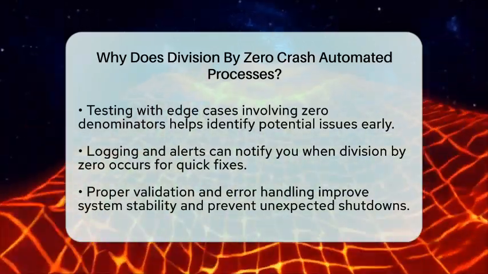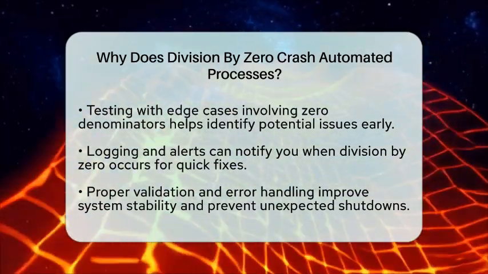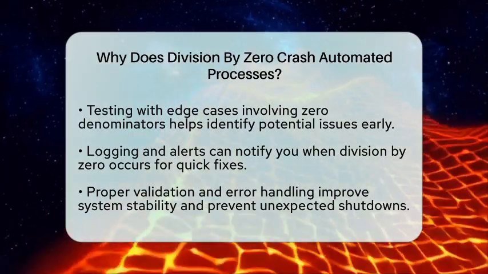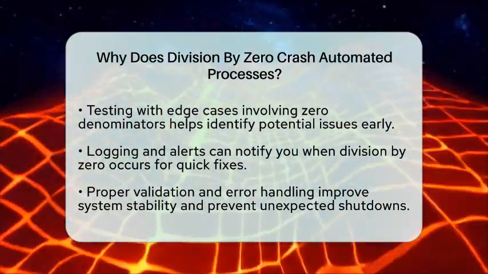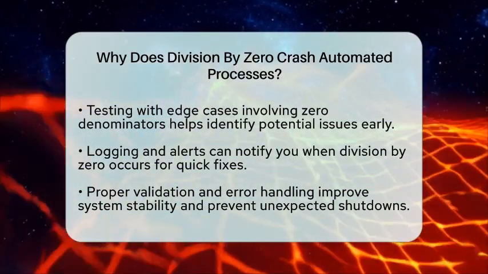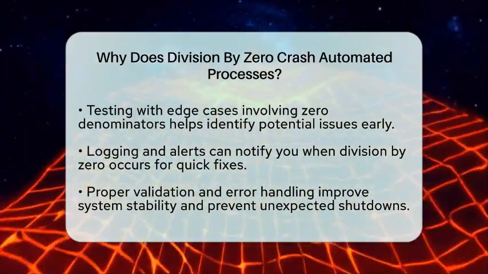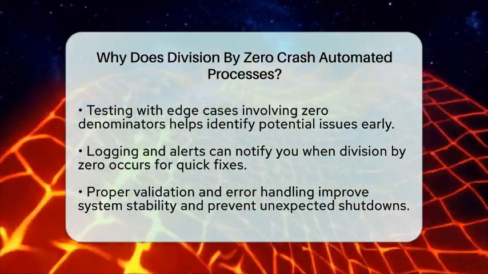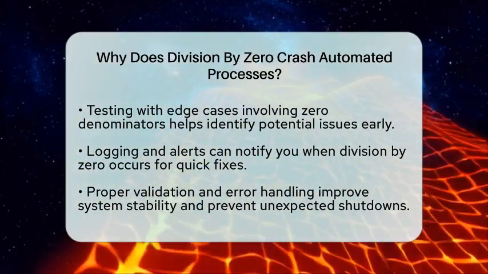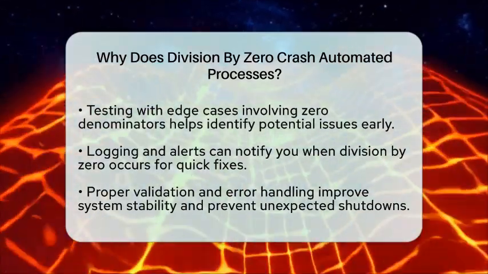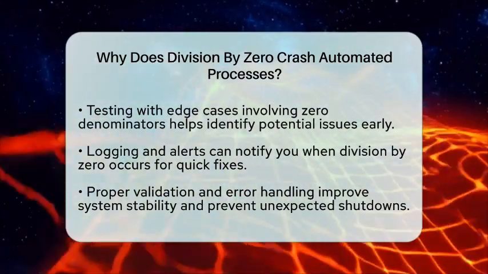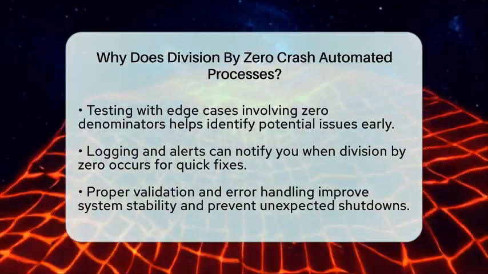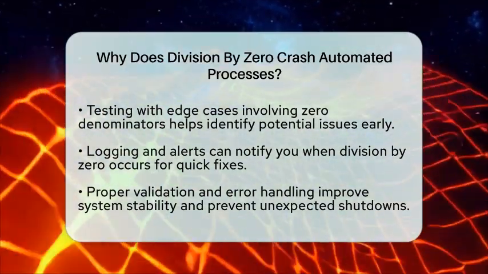Testing your code with edge cases that include zero denominators helps find these issues early. Logging errors and setting up alerts can notify you when division by zero occurs, so you can fix the data or logic. When debugging, locate where division happens in your code, trace the values leading to zero, and add checks or exception handling around those spots.